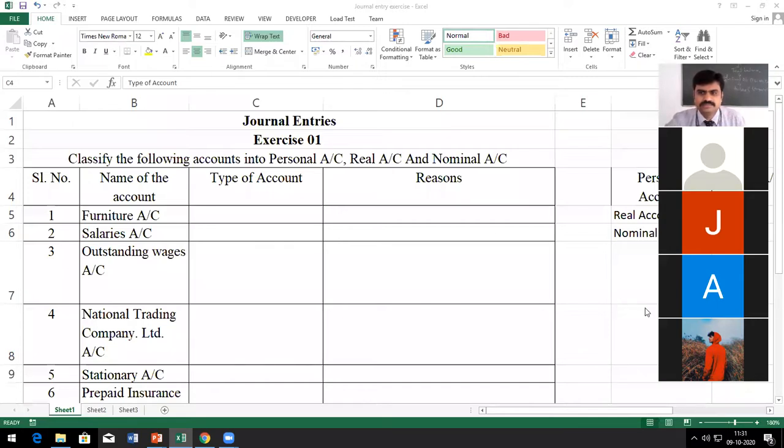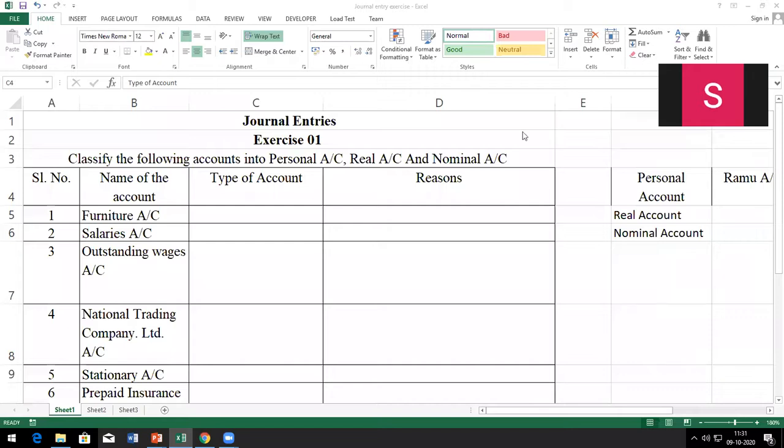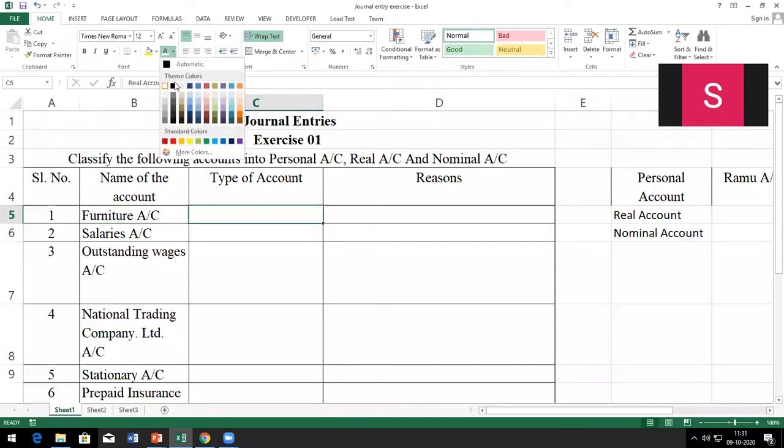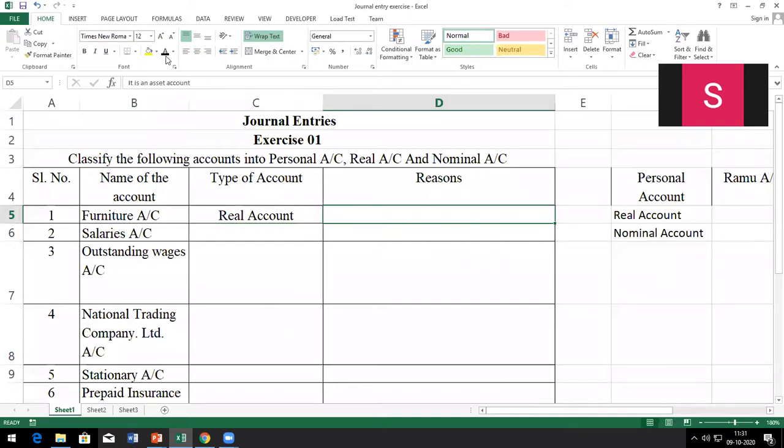Abhi John, can you unmute? Yes, sir. Furniture is a tangible asset because its value can be measured. Fixed account is what account: personal, real, or nominal? Real account. Why? It is a tangible asset of the business whose value can be measured in terms of money. Furniture is a real account because it is an asset. So what should be the reason? Because it is a tangible asset of the business, measured in terms of money.